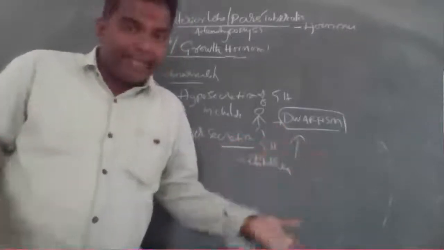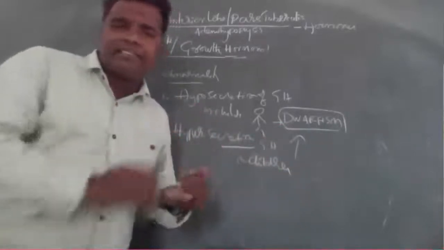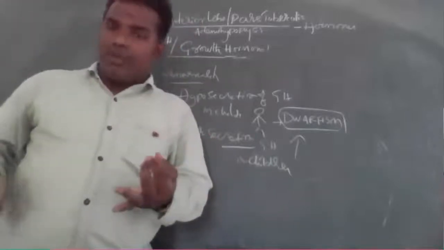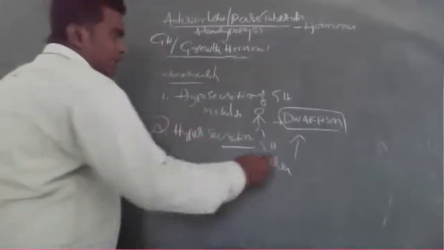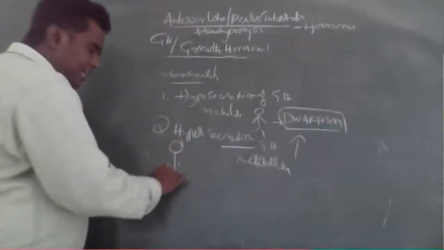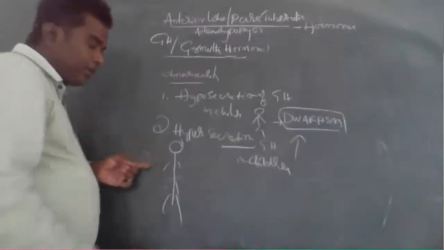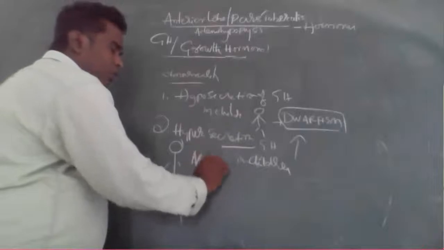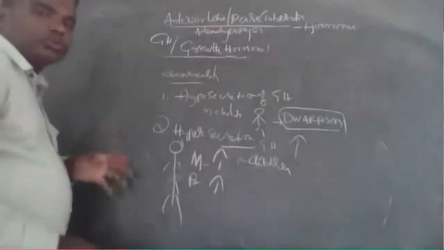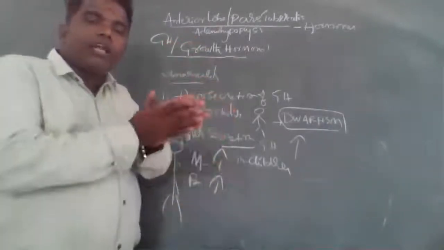What happened here? Hypergrowing takes place. Muscles are grown vigorously. Bones are grown very tall. That means they are looking very tall, because the muscles and bones are grown vigorously.